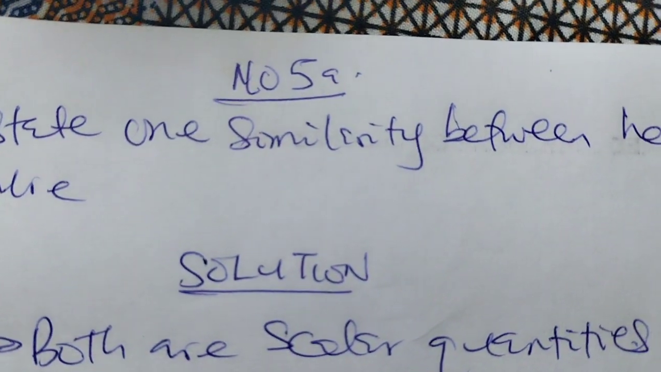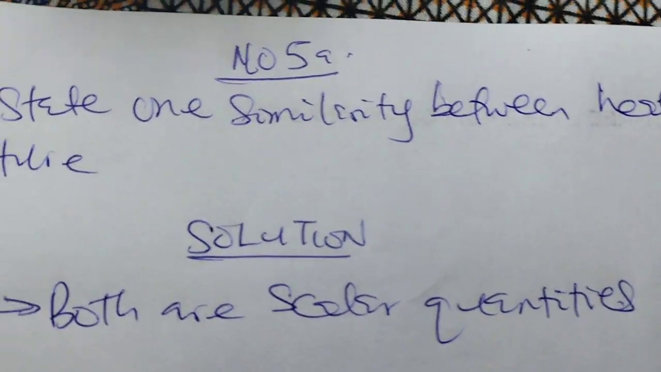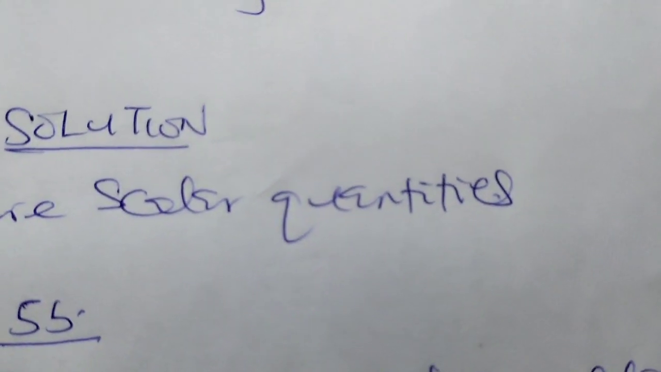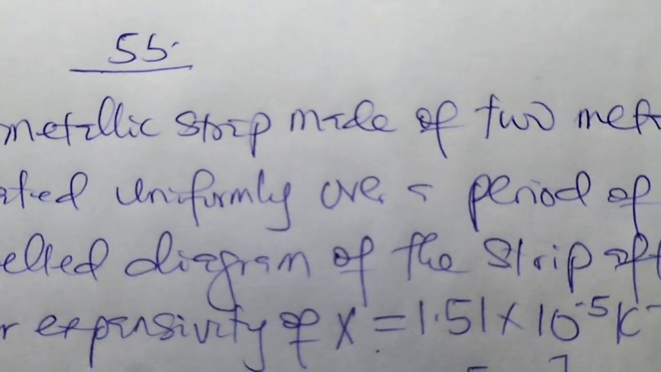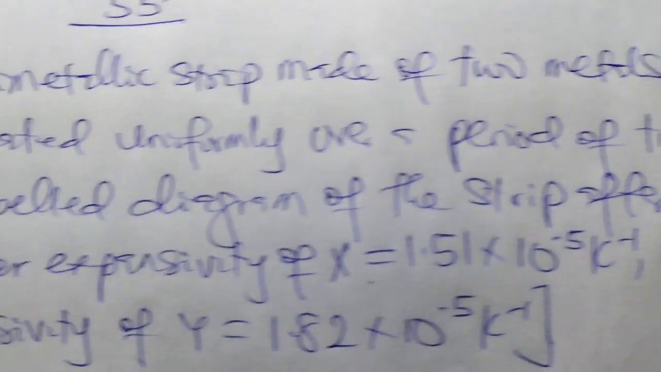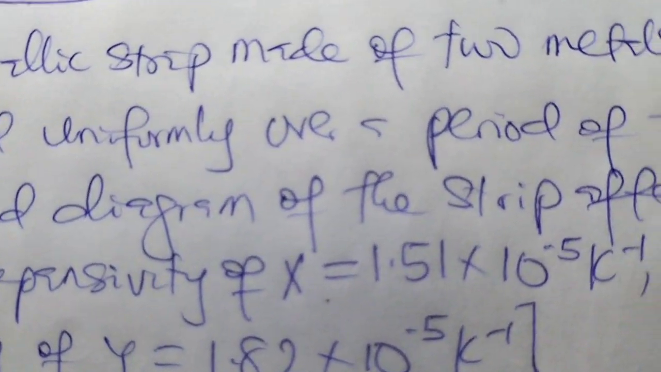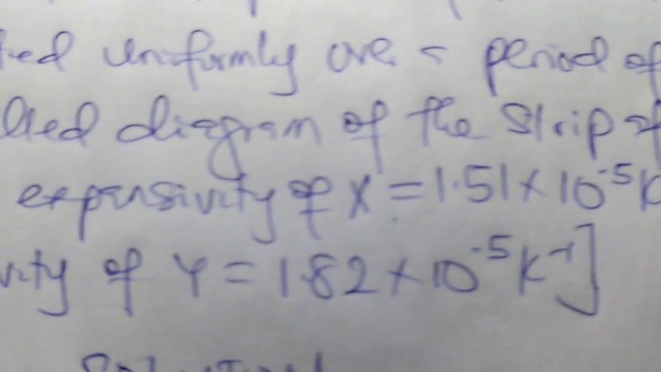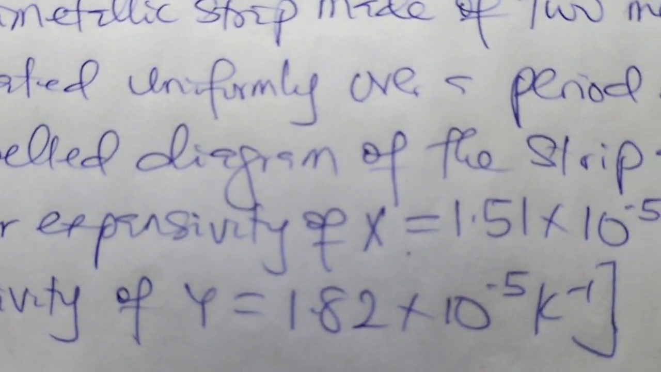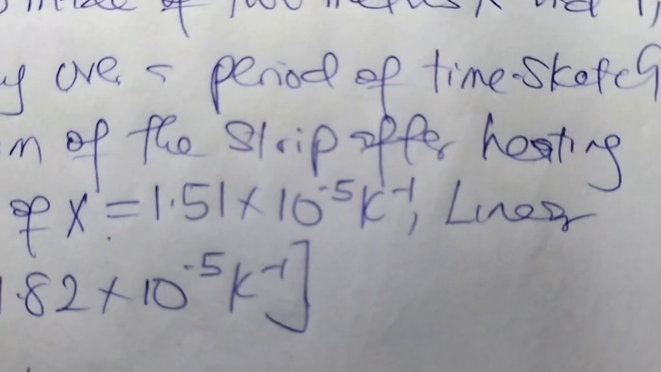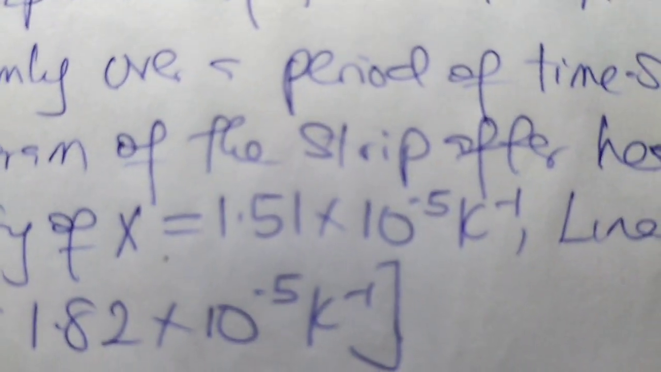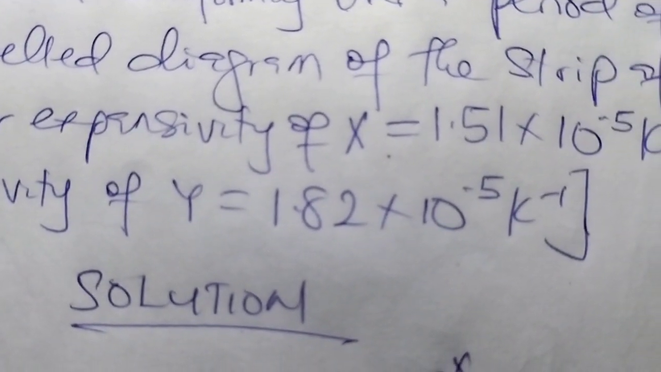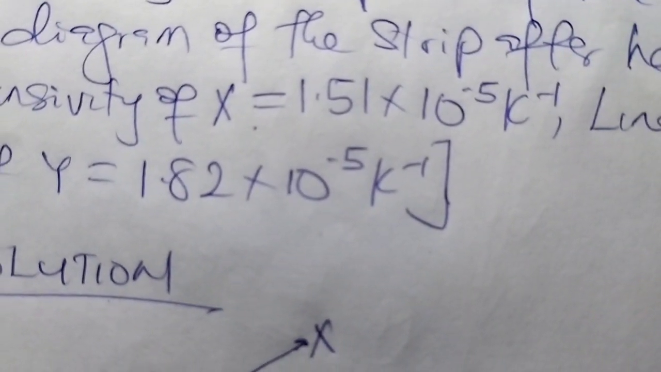Number 5A. State one similarity between heat and temperature. Solution: both are scalar quantities. 5B. A bimetallic strip made of two metals, S and Y, is heated uniformly over a period of time. Sketch a labelled diagram of the strip after heating. Linear expansivity of S is equal to 1.5 times 10 to the power minus 5 per Kelvin. Linear expansivity of Y is equal to 1.8 times 10 to the power minus 5 per Kelvin.